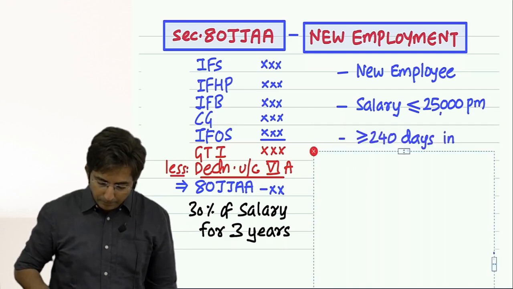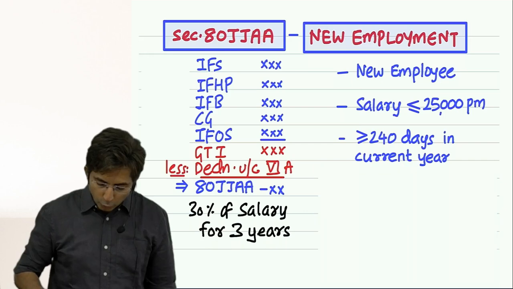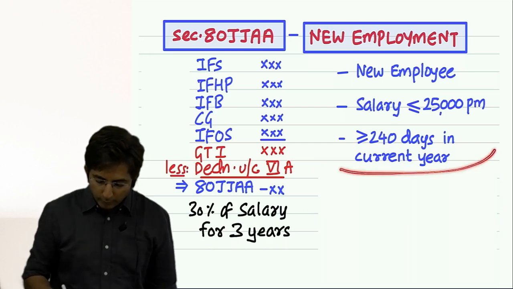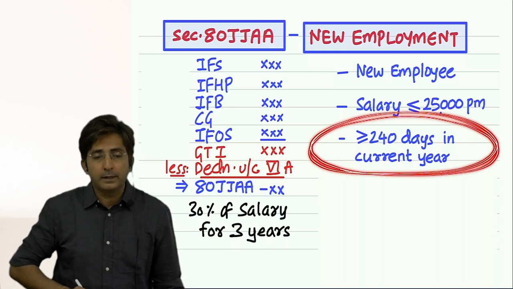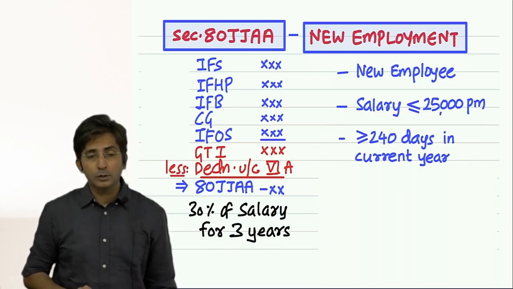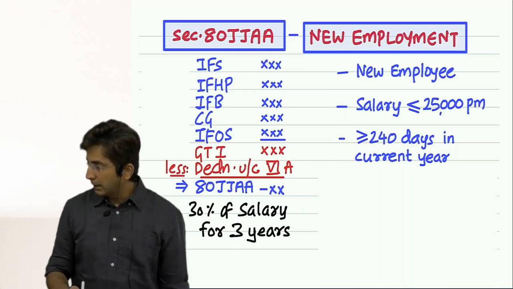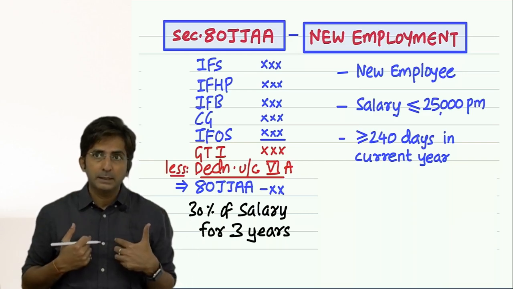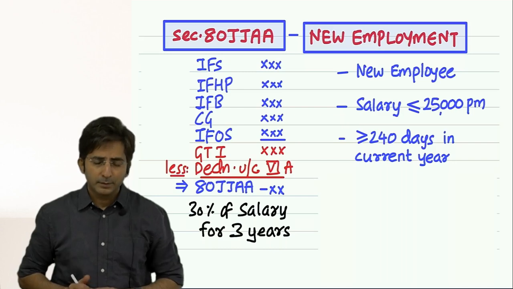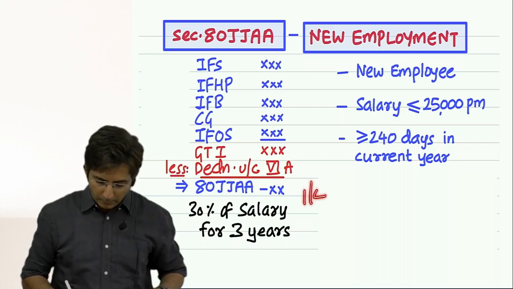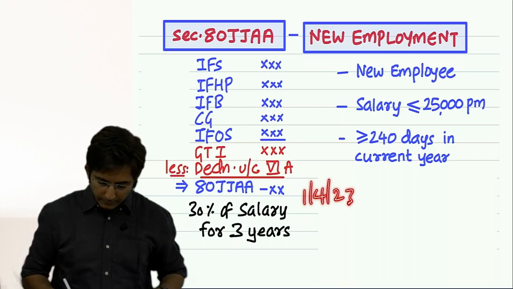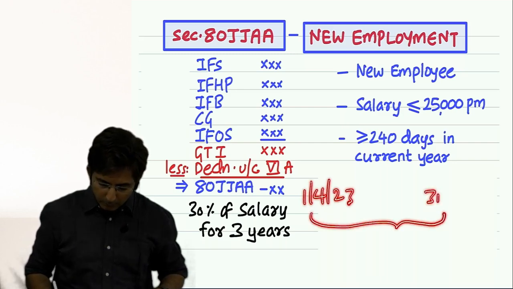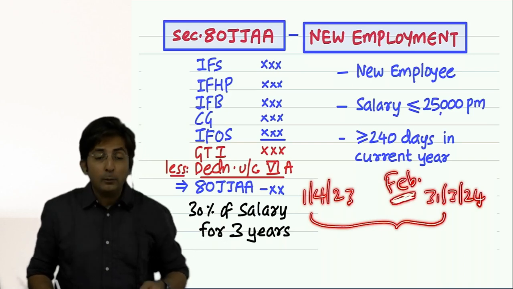Then employees should be employed for a minimum of 240 days in the current year. Now what is the logic of this? In a year there are 365 days. And for our exam in a year there are 366 days. Why? Because our year is 1st April 23 to 31st March 24. In this there is Feb 24. And Feb 24 had 29 days.